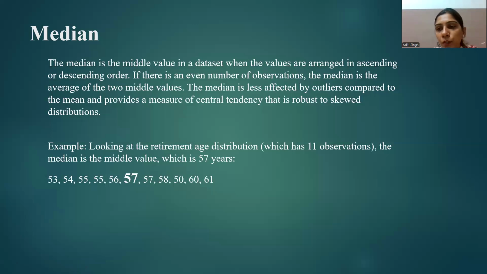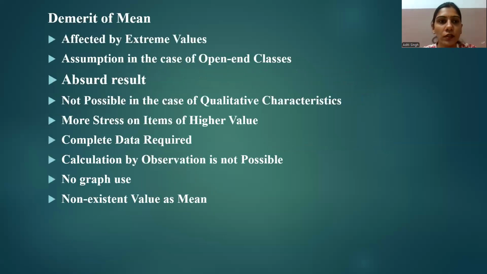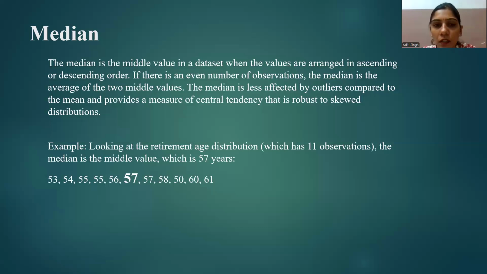Okay, in 50% of the observation. So in a distribution with an odd number of observations, basically the median value is the middle value. If we look at the retirement age distribution, we have arranged all the values in a series, and here the median value is 57, or we can say the median score is 57.